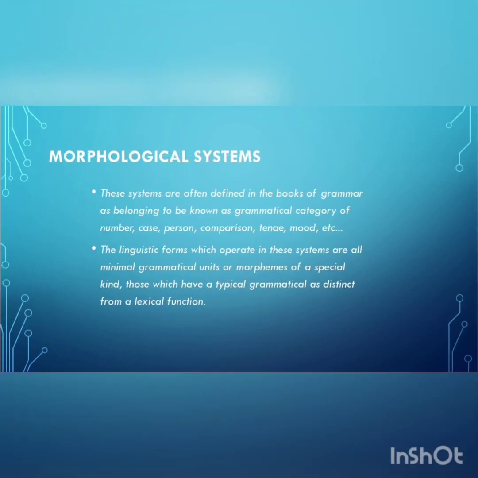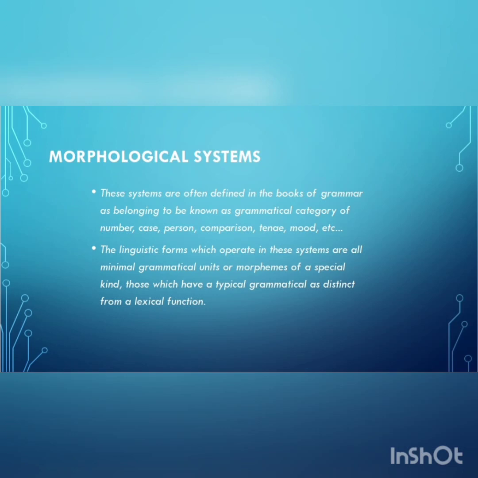Then, the other type of system is the morphological system. Morphological systems are the systems of some of the smallest elements of the language into which structures can be analyzed. They are such systems which are often defined in the books as belonging to what are known as the grammatical categories of number, case, person, comparison, tense, mood, and so on.